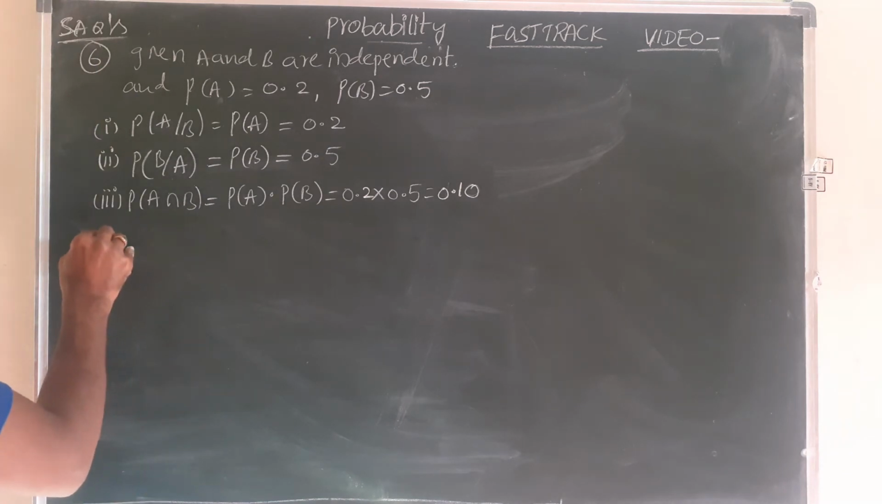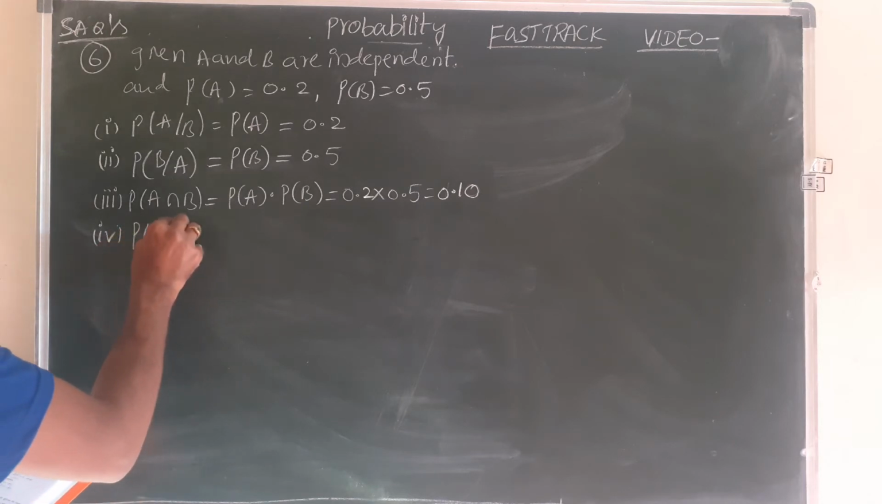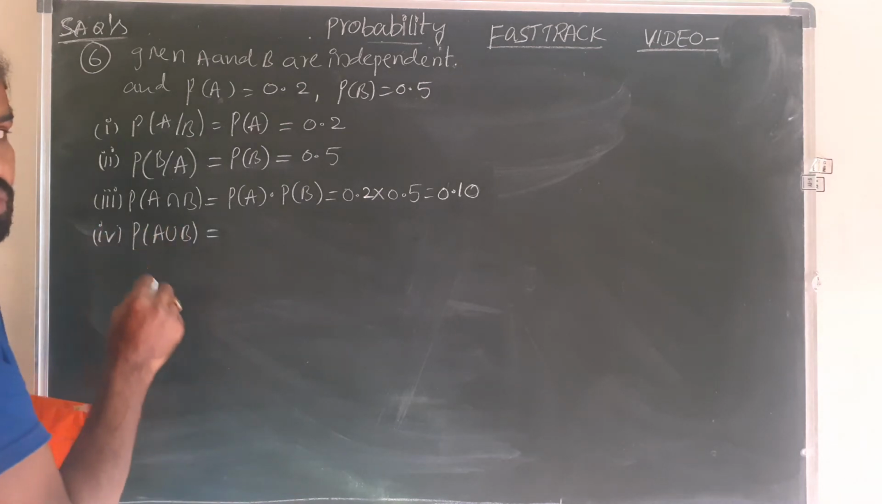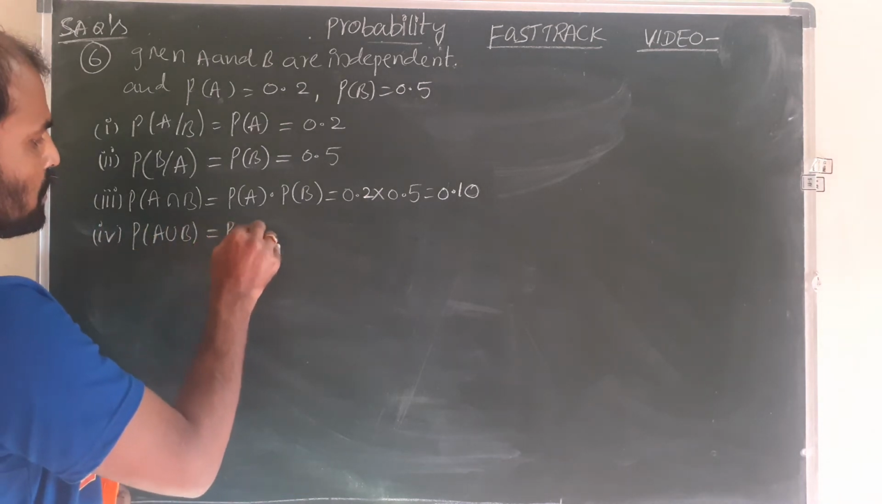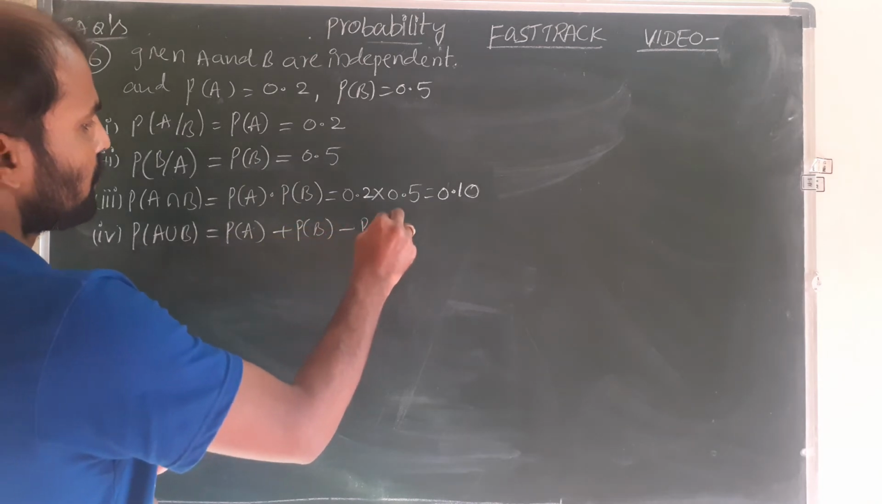Next, fourth one, P of A union B. What is P of A union B? Addition theorem for two events: P of A plus P of B minus P of A intersection B.